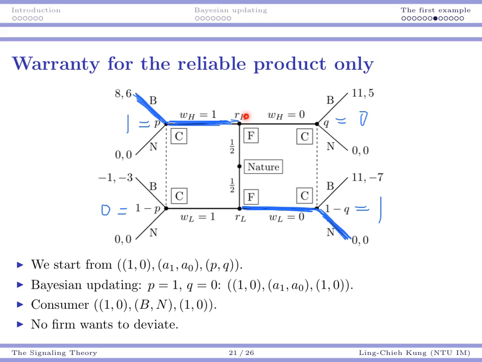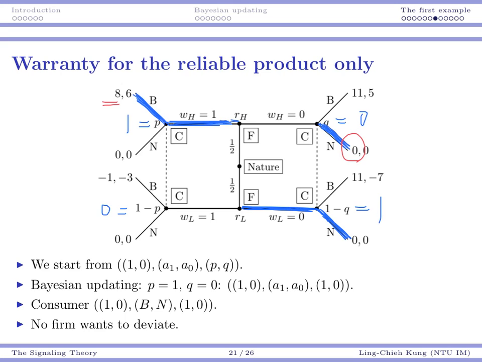If you are reliable and you choose not to offer a warranty, in this case, because the consumer's strategy is that once he does not observe a warranty, he will not buy it, your expected utility will become 0. Compared to 8, you will not have an incentive to deviate.